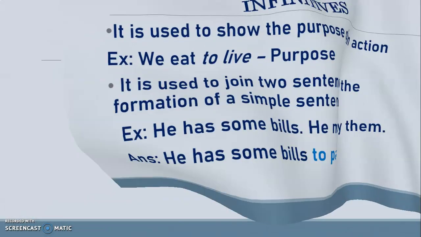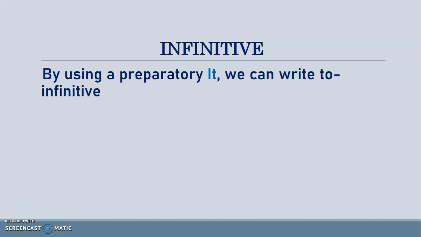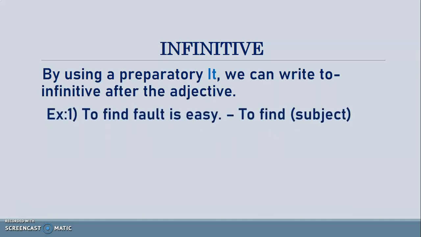A little more information about the to infinitive. I have already told you that an infinitive used in the beginning of a sentence functions as a subject. By using the word it, we can rewrite such sentences in a manner that the to infinitive which we have used in the beginning as the subject will take the place of complement after an adjective.